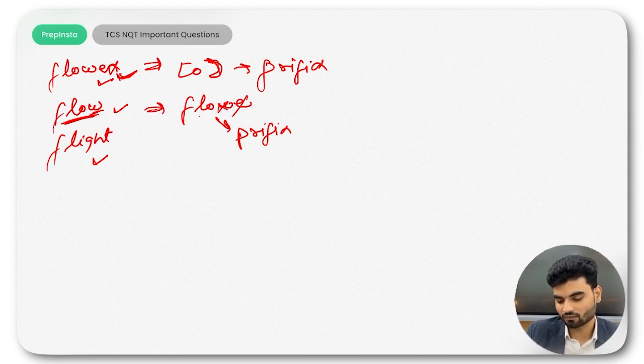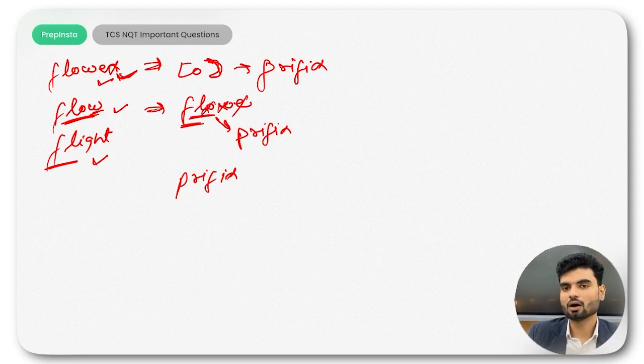No, this is not. Then take this FLO. Is this FLO available in this flight? No, this is not. Remove O. Is this FL available in this flight? Yeah, this is available. If this is available, then that is your prefix. That is your prefix.